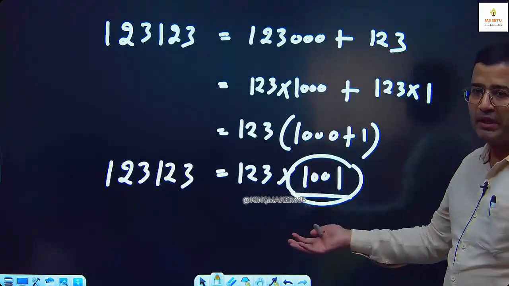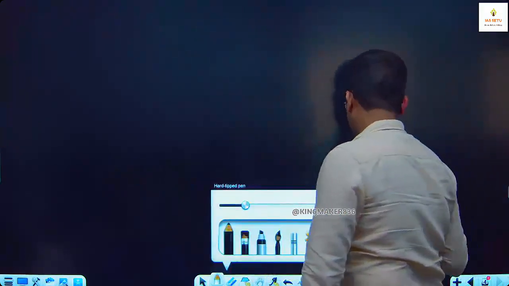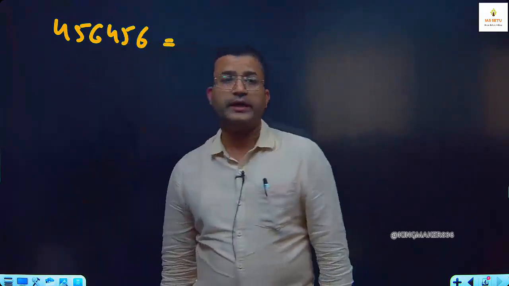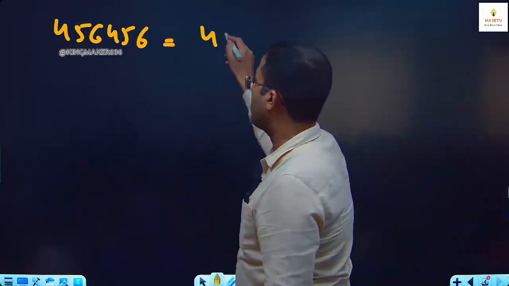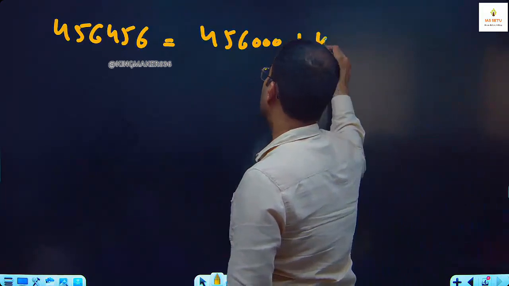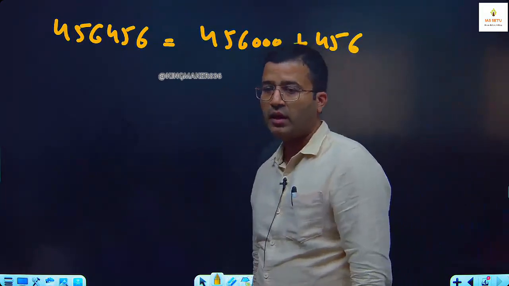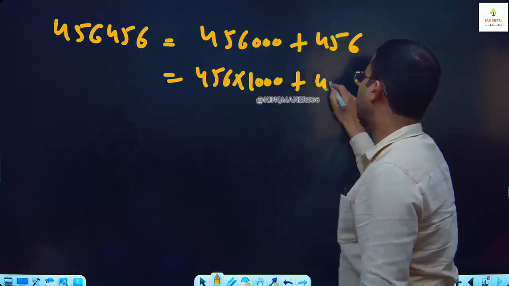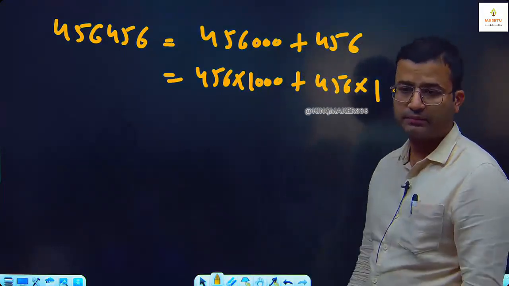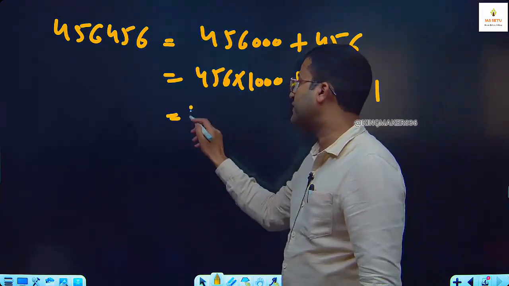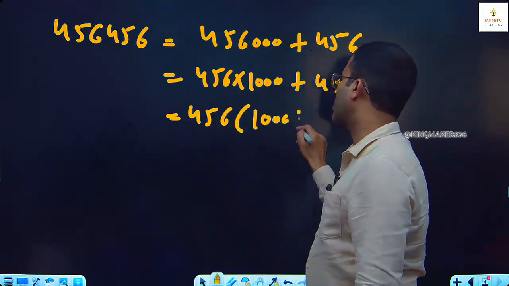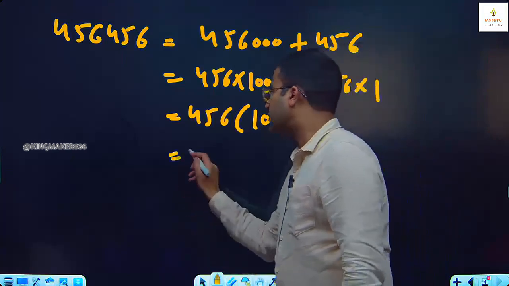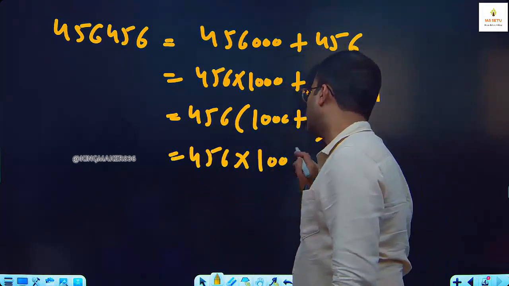I take two more examples. Like I take the number 456,456. We can write it as 456,000 plus 456. After that, can we express it as 456 into 1000 plus 456 into 1? Yes. Take 456 common. This is 1000 plus 1. So it is 456 into 1001.